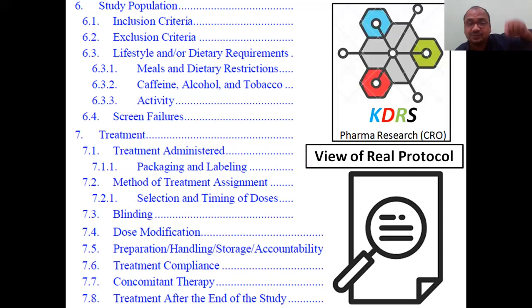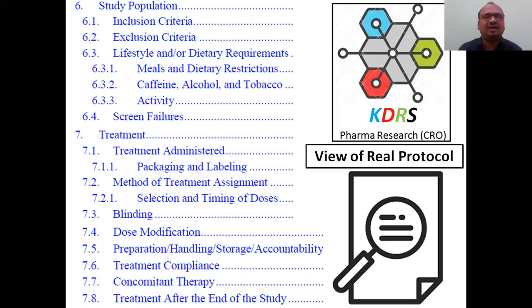And caffeine, especially caffeine interaction is very, very important, as are alcohol and tobacco interactions, whether they have smoking or alcoholic habits. And what is the activity, whether they are physically active or mentally active during the bioequivalence study, whether they are playing games or writing, exercising, mental activity or not. All these things you have to write, that's why the book becomes very big.